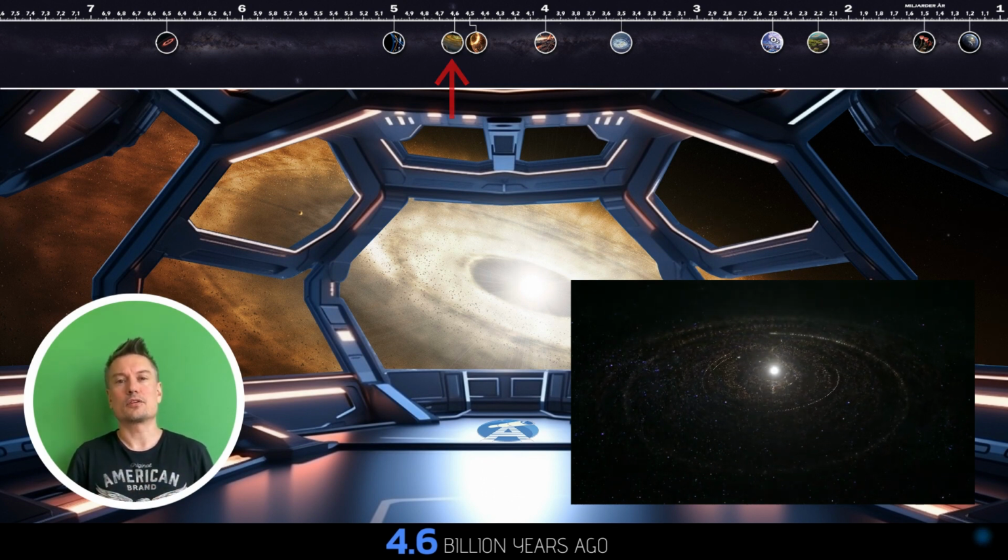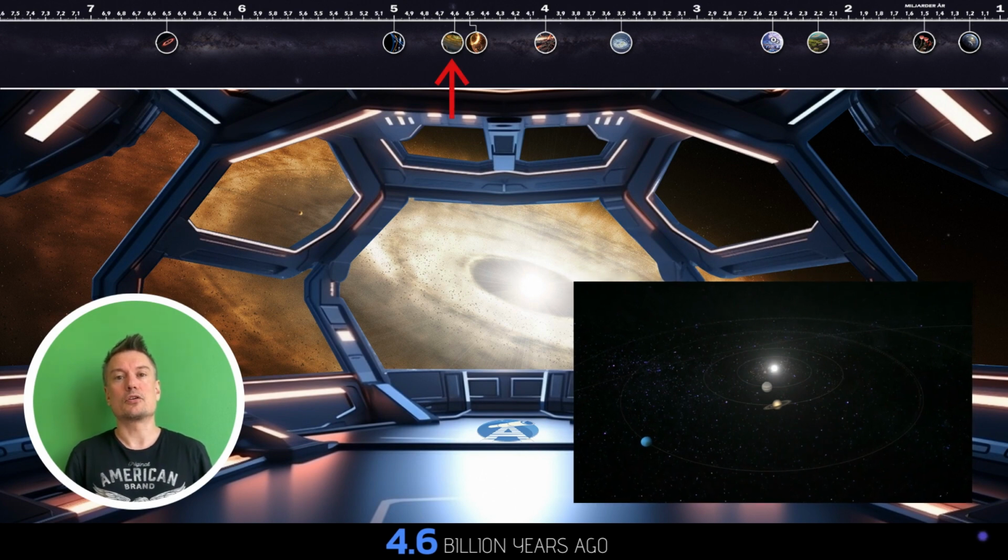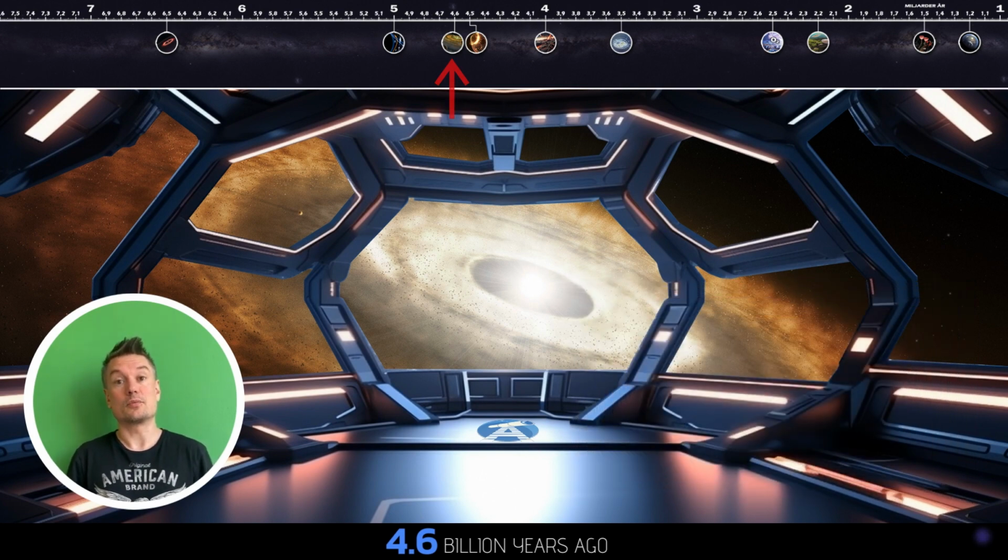As the Sun forms, it is surrounded by a rotating accretion disk consisting of gas and dust. Within the disk, small particles begin to collide and merge to form protoplanets. These protoplanets gradually grow through collisions and eventually form our solar system.